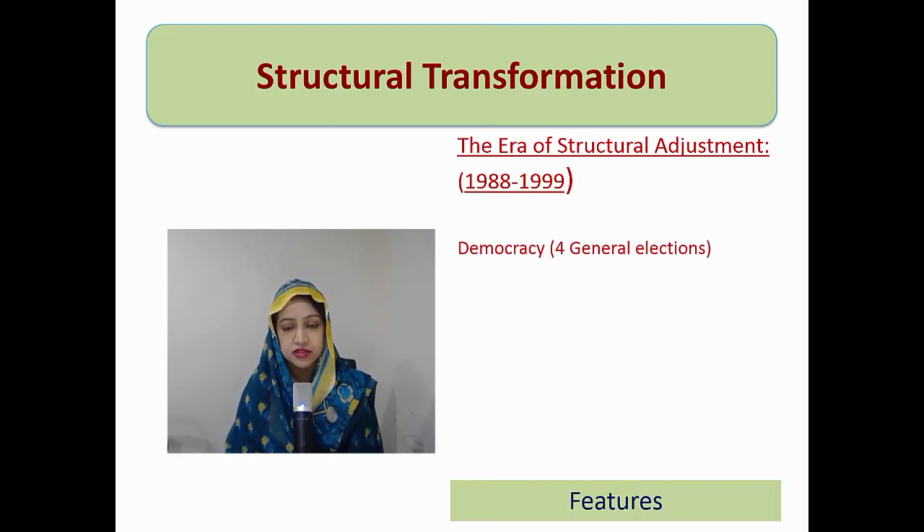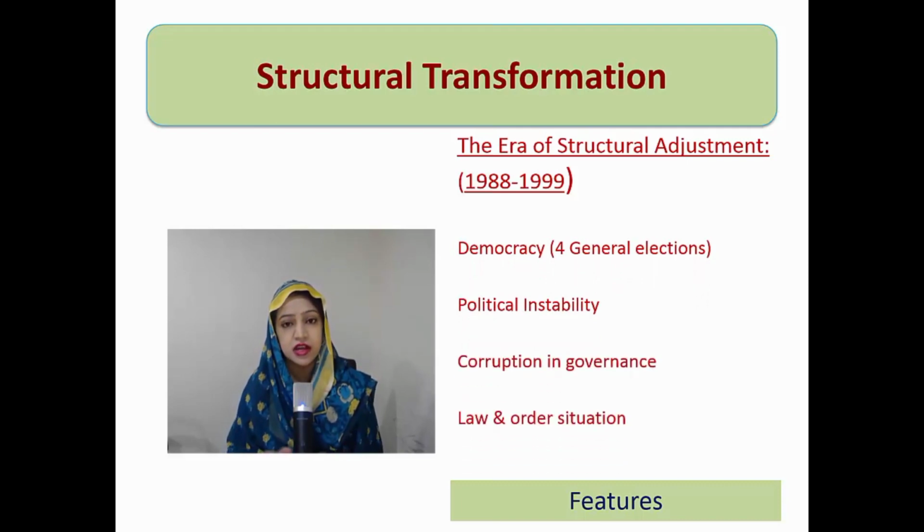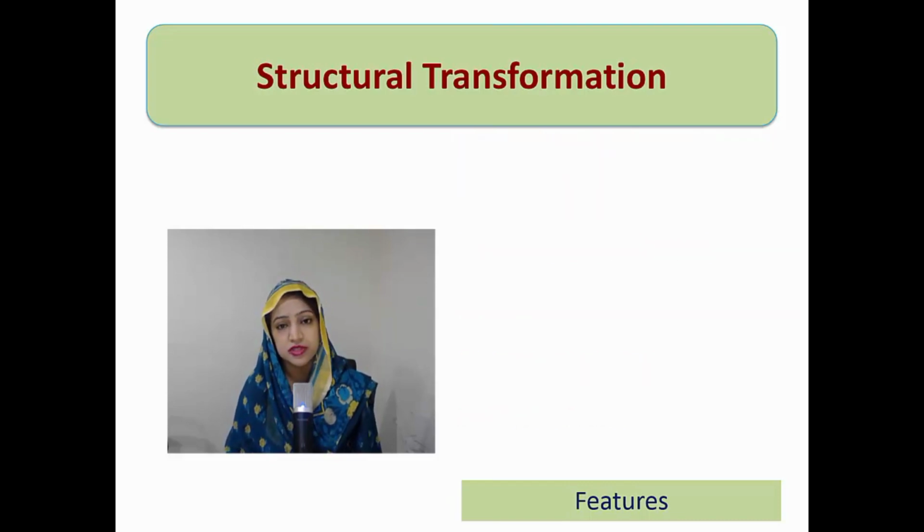First of all, as I have already said, democracy was in practice, but in this time period 1988 से 1999 के time में पाकिस्तान में 4 general elections हुए, और besides these 4 general elections there were some caretaker governments as well. So one can well analyze that there was political instability. कोई हुकूमत भी अपना time period पूरा नहीं कर सकी थी. Corruption was at the peak in governance. Law and order situation was very much worse in this time period.